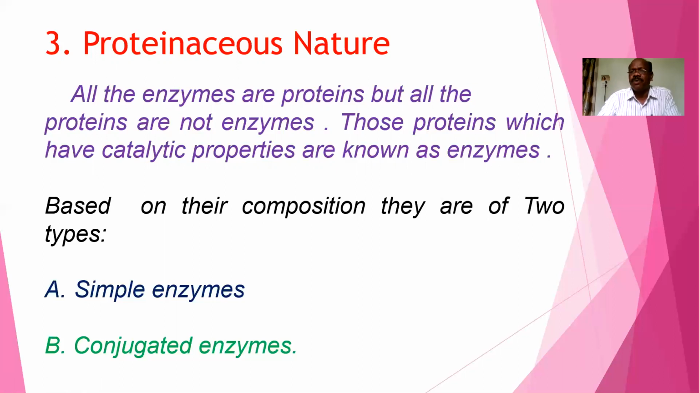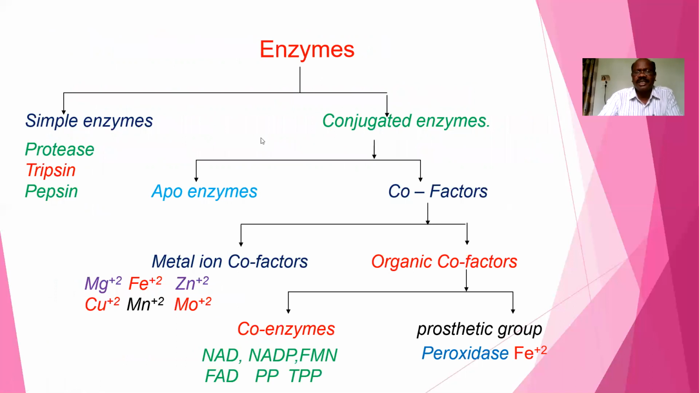Based on the composition of the enzymes, there are two types: simple enzymes and conjugated enzymes. Enzymes which are made up of only proteins are known as simple enzymes. Examples are proteases, trypsin, and pepsin. These are the simple enzymes.